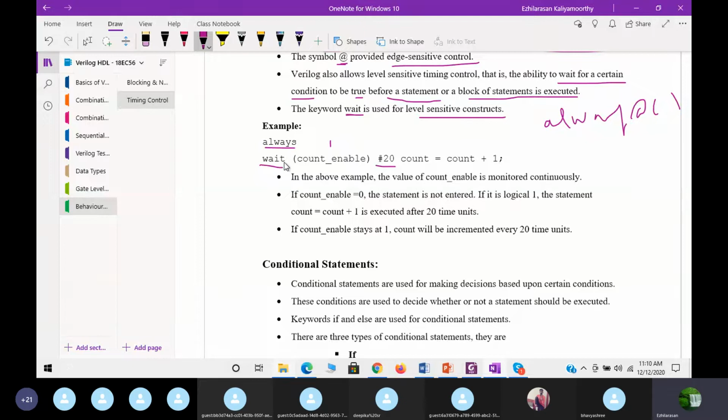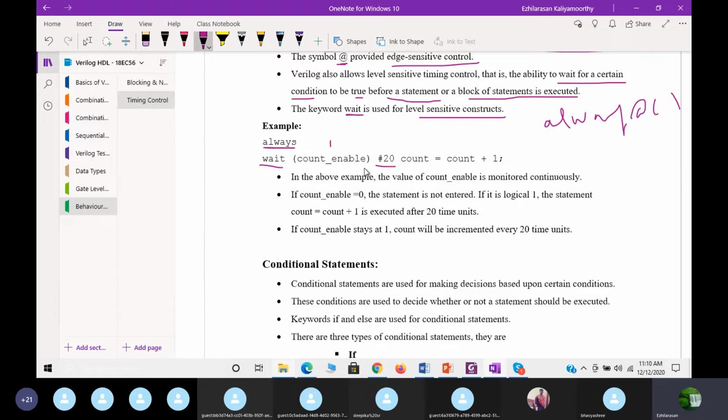If I put an exclamation mark, that will become 0. So if count_enable stays at 1, the count will be incremented every 20 time units, because of this always statement.